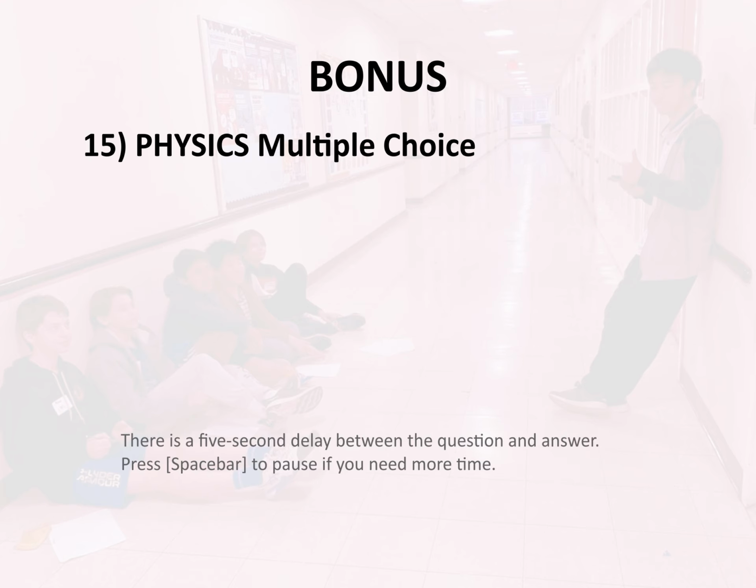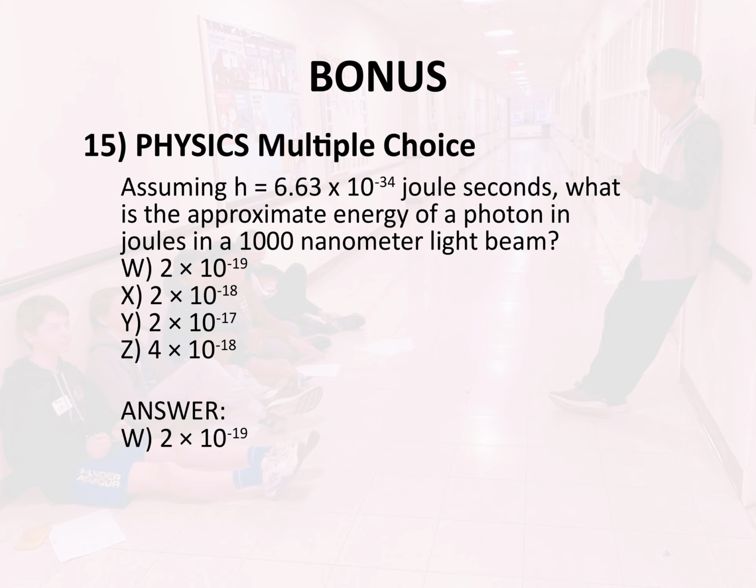Bonus 15. Physics. Multiple choice. Assuming h equals 6.63 times 10 to the power of negative 34 joule seconds, what is the approximate energy of a photon in joules in a 1000 nanometer light beam? W. 2 times 10 to the power of negative 19. X. 2 times 10 to the power of negative 18. Y. 2 times 10 to the power of negative 17. Z. 4 times 10 to the power of negative 18. Answer: W. 2 times 10 to the power of negative 19.